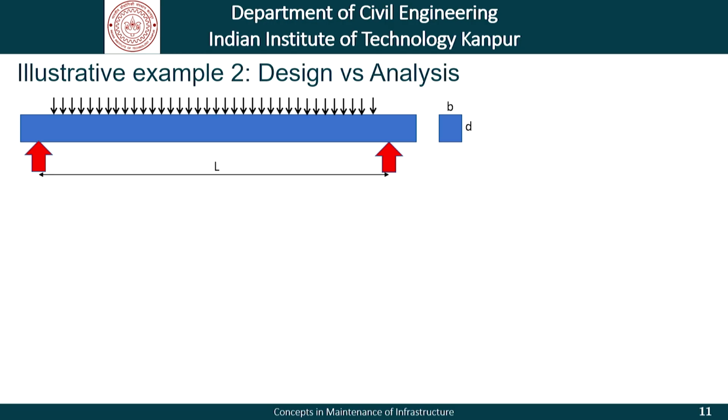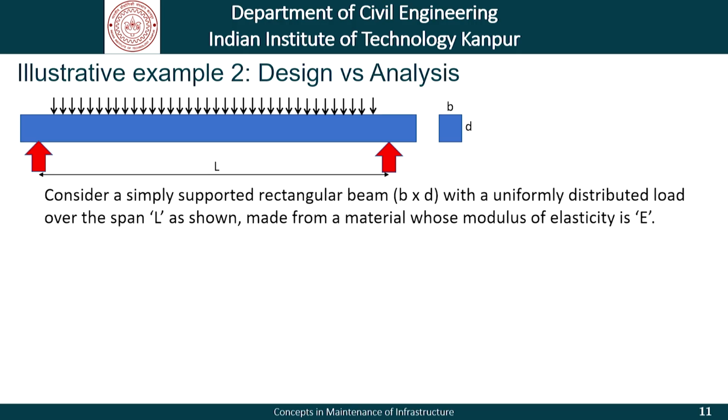As a civil engineer, I am very fond of this example. We have a simply supported rectangular beam, B by D, that is the cross section. B is the breadth of the beam, D is the depth of the beam. It has a uniformly distributed load.